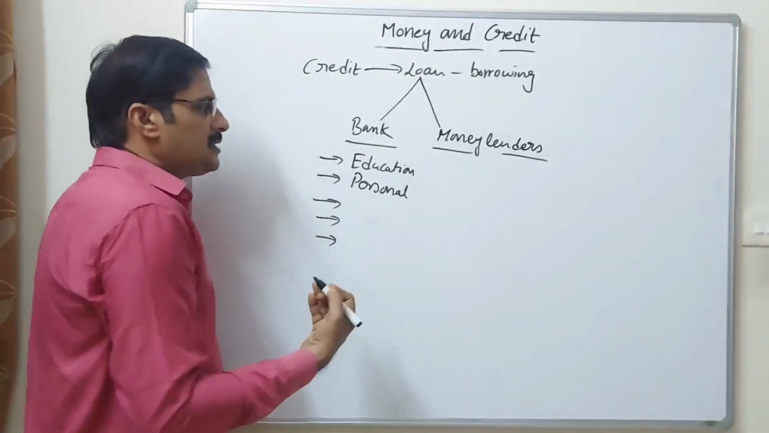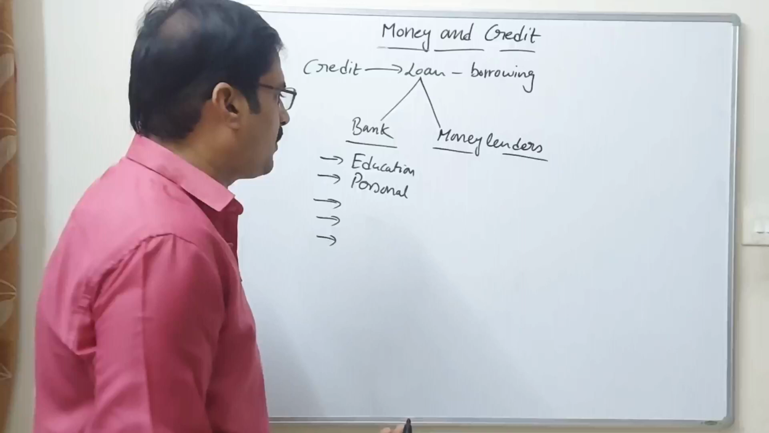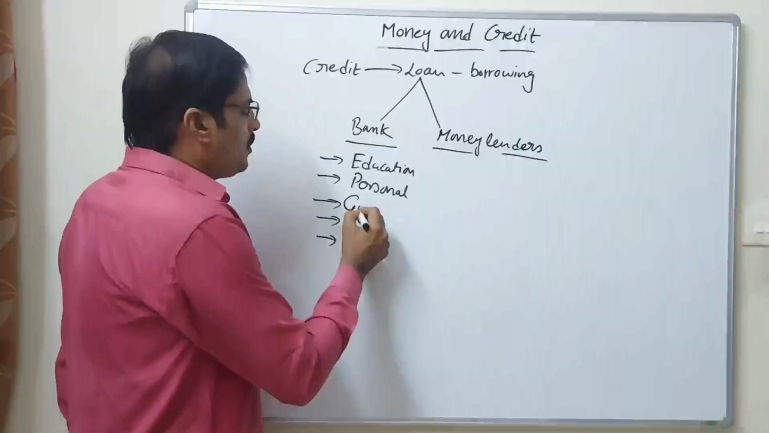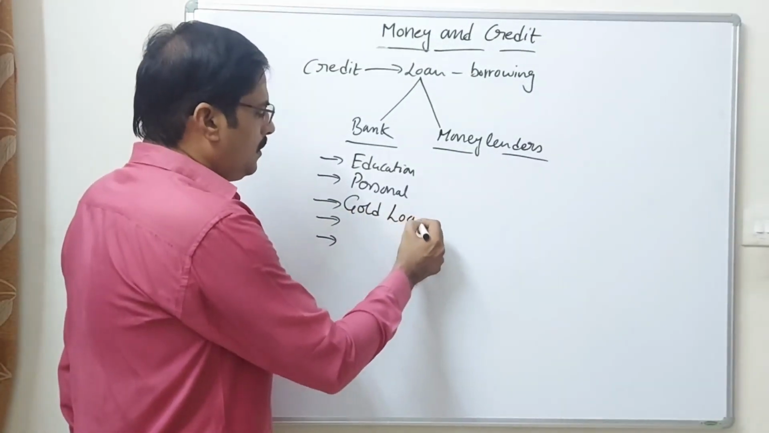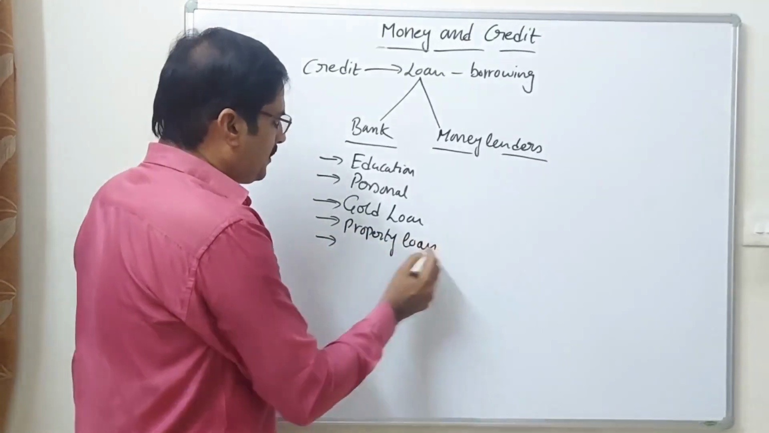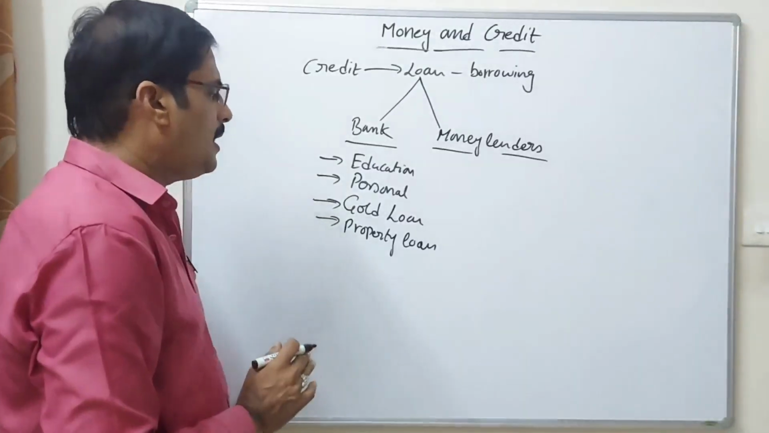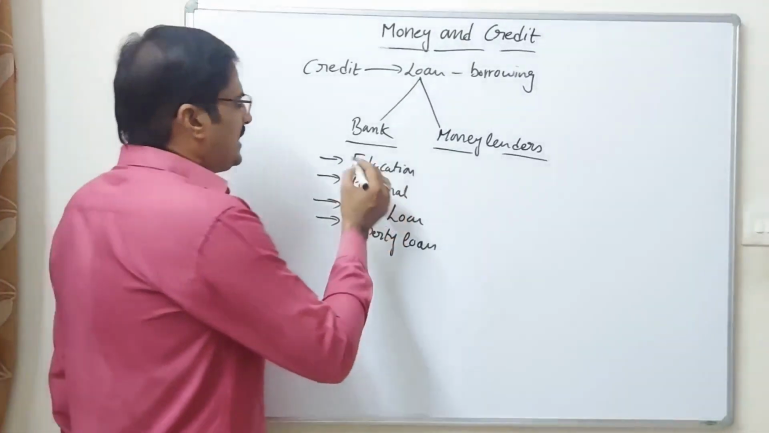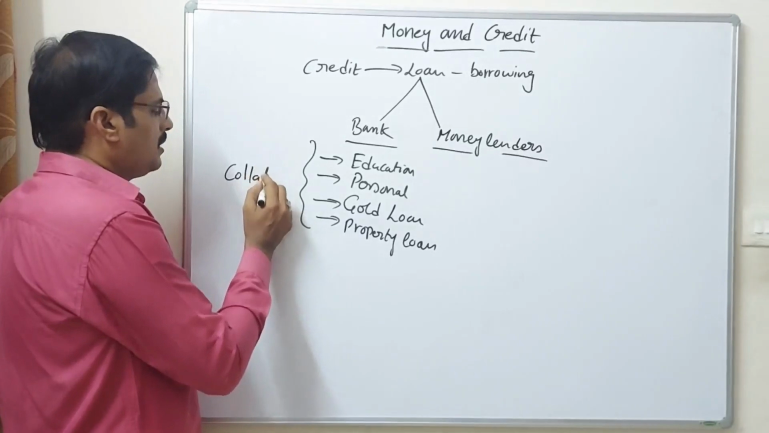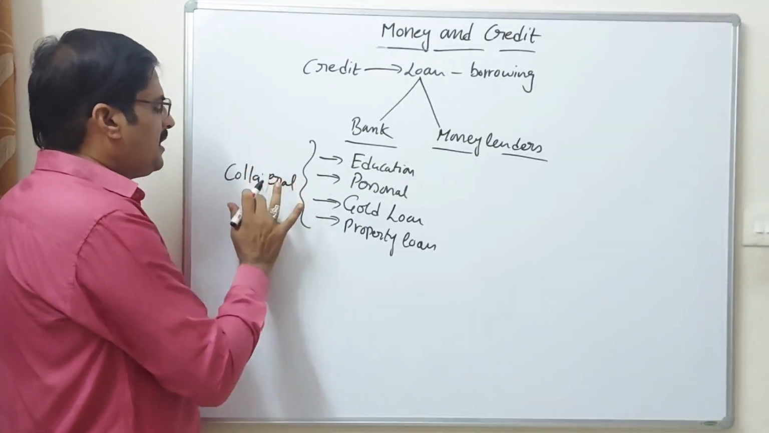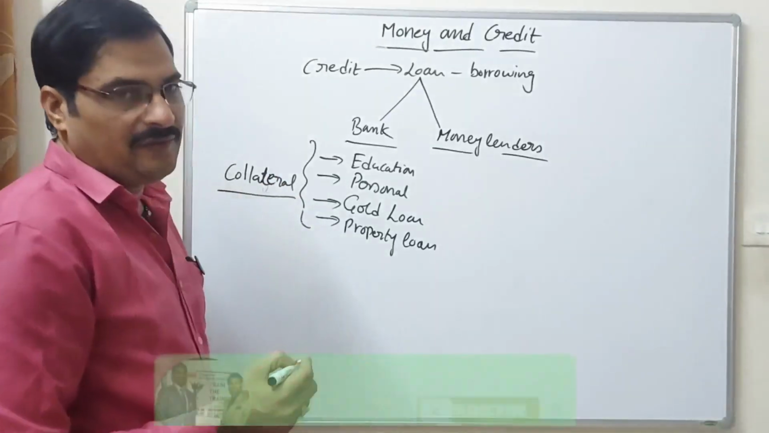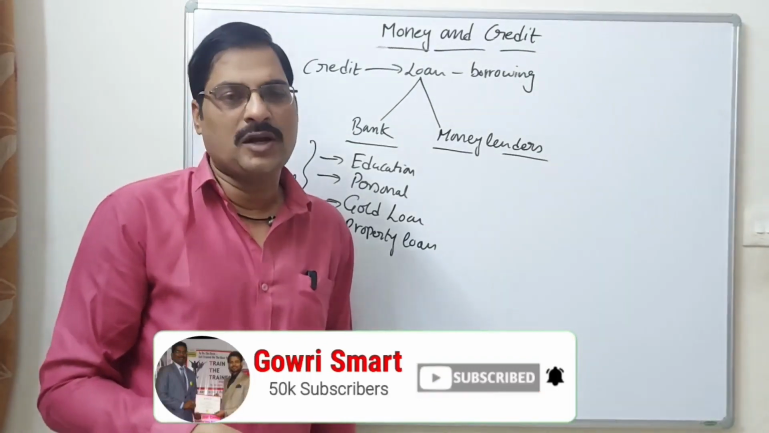Farmers are provided loans by the cooperative sectors. Okay, and we have one more loan, the gold loan, and the property loan also, which are important loans provided by the banks. For all kinds of these loans they need collateral. What is the meaning of the collateral? Collateral means a guarantee to repay the amount.